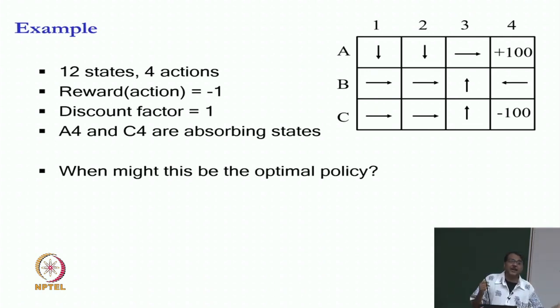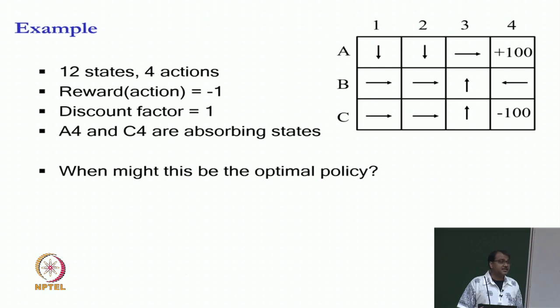See, we are assuming that by taking the right action we go to the next grid, but the transition function is not known to us. Anything could be happening here. It could be that there is a big monster sitting in one of the grids and he is going to eat you. We know nothing. We are not even given this +100, -100 and -1. We are only given these actions in each grid, and our goal is to figure out how good this policy is. So, all our intuitions about transition and reward are intuitions that we may have, but the model does not have that.